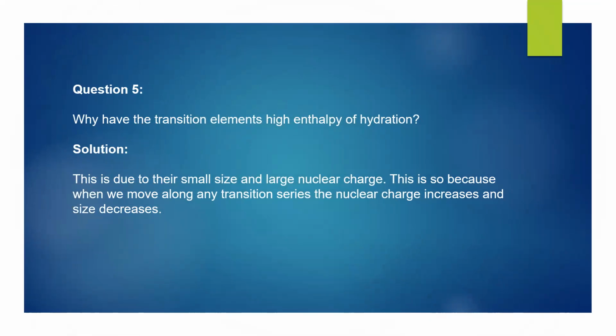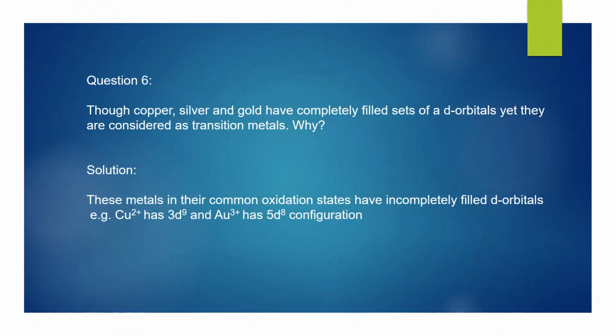Next, why do the transition elements have high enthalpy of hydration? Because of their small size and large nuclear charge. Though copper, silver, and gold have completely filled sets of d orbitals, yet they are considered as transition metals because these metals in their common oxidation states have incompletely filled d orbitals.